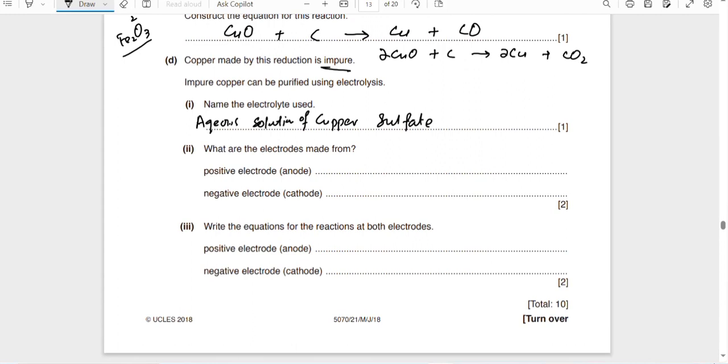What are the electrodes made of? The positive electrode is called the anode. The anode is always made of impure copper, which has to be purified by electrolysis.